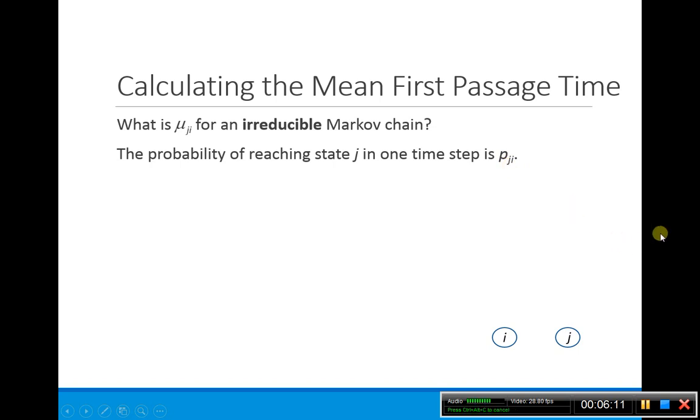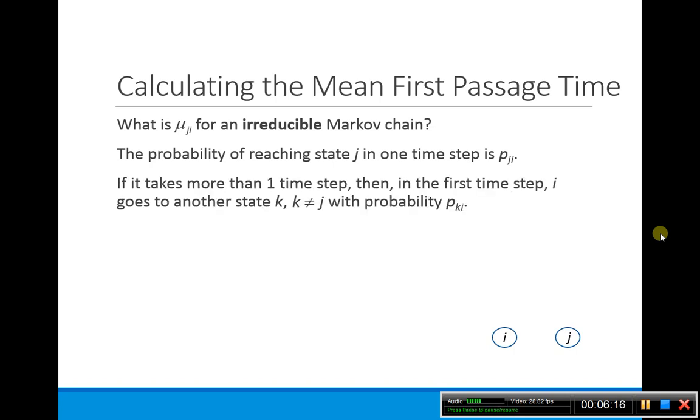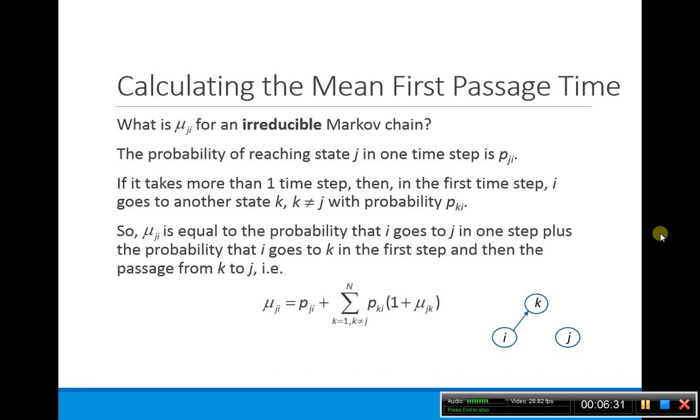If we don't go to j in one time step, then we go someplace else. So we go to some state k in that first time step. To think about this first passage time, how long does it take me to get from i to j, I can think of it as the probability that I go from i to j in the first time step, plus the probability that I don't go to j in the first time step but instead go to k.